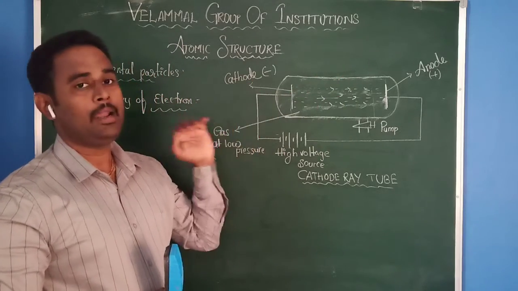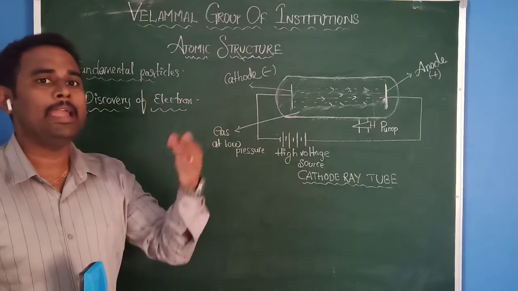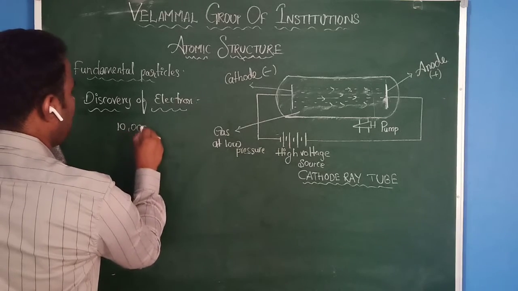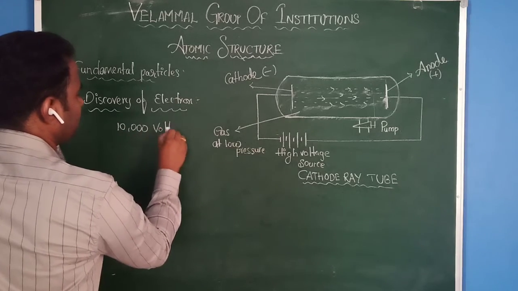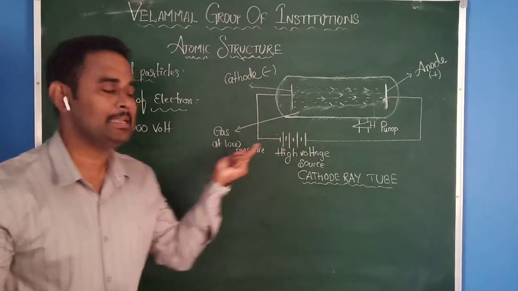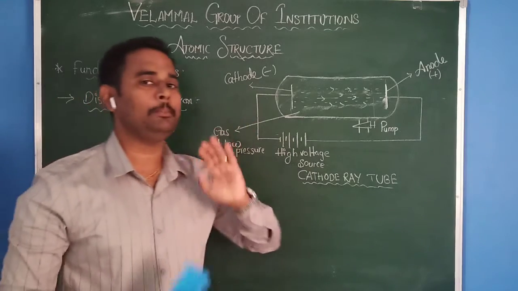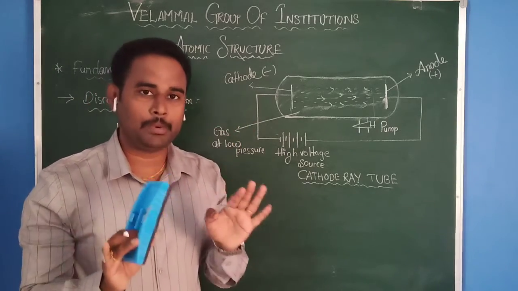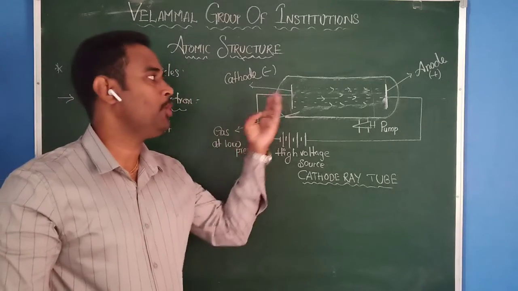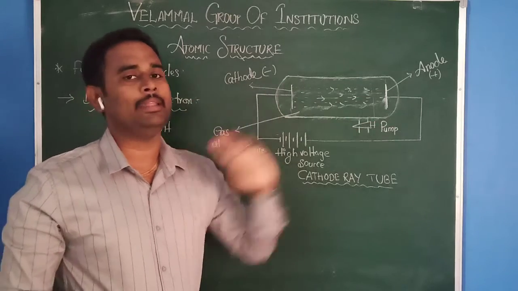J.J. Thomson applied high voltage, nearly 10,000 volts. When he applied nearly 10,000 volts at normal pressure, he didn't observe anything. There was no passing of any type of particles from one electrode to the other electrode.